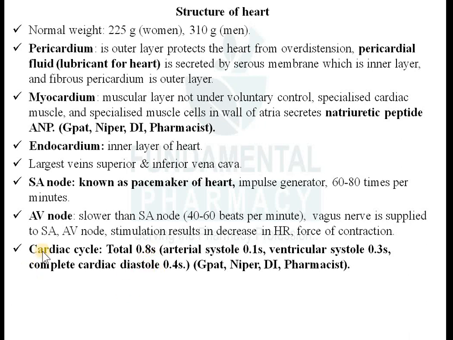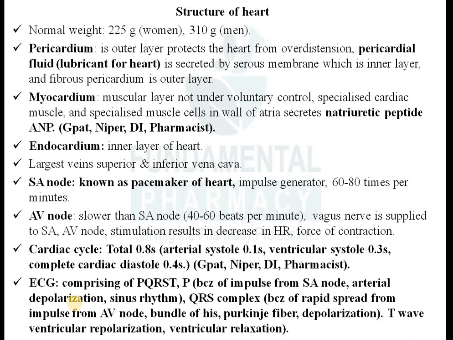So just remember, the cardiac cycle is nothing but the electrical event going on in the heart, and that is 0.8 seconds. Each cardiac cycle will complete in 0.8 seconds. Out of that, atrial systole means the contraction of the atria will happen in 0.1 seconds. After that, the contraction of the ventricles will happen in 0.3 seconds, so the total is 0.4 seconds. Now the total cardiac diastole, meaning relaxation of your heart, will take 0.4 seconds. Okay, so this is one cycle. Then again a second cycle, again a third, like this.